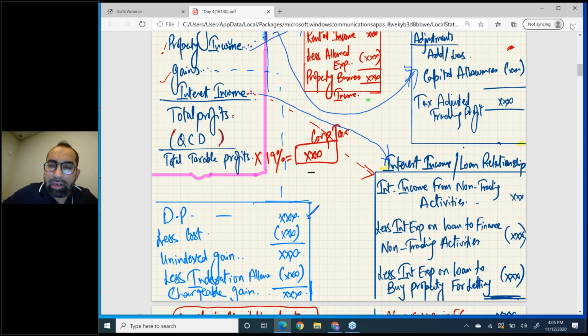Less, now you have to deduct interest expense on loans to finance non-trading activities. Now the question is, sir, if we have taken a loan to finance trading activities, then that interest will be deducted from trading profits.